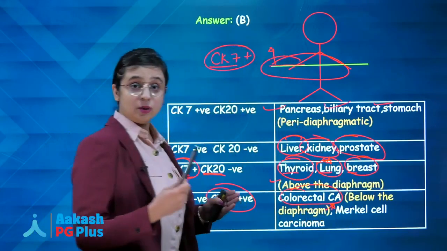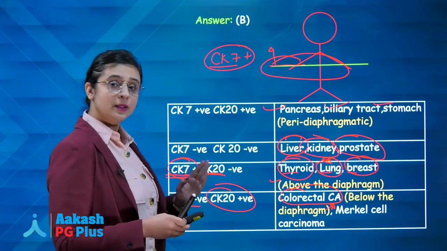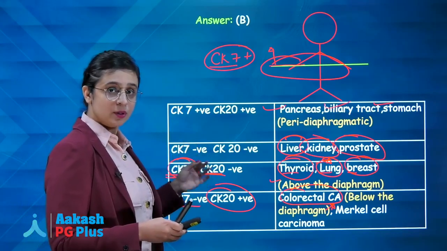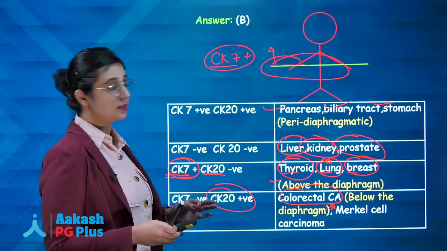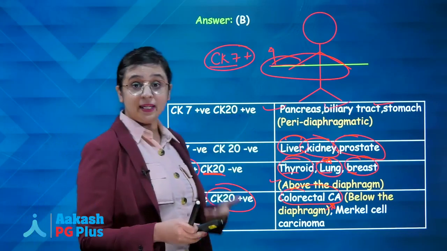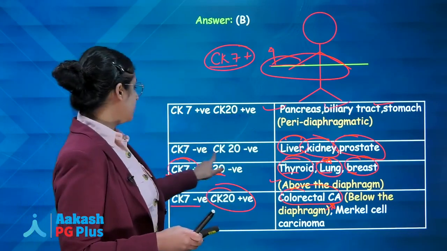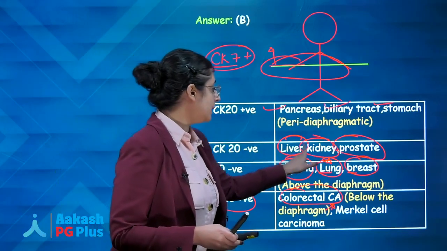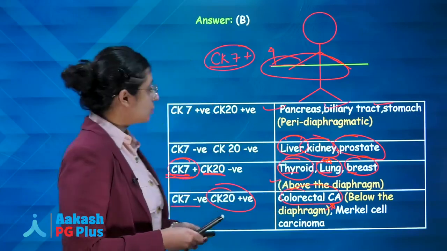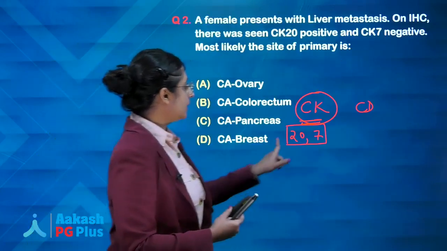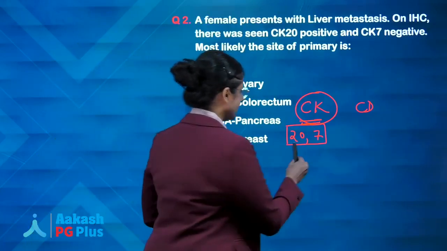All of these are potent questions, but if you just remember the simple mnemonic: above the diaphragm, 7 positive; below the diaphragm, 20 positive; both positive, peridiaphragmatic; and in case of both negative, examples will be liver, kidney, prostate. Simple. So coming to the question, CK20 positive but CK7 negative.